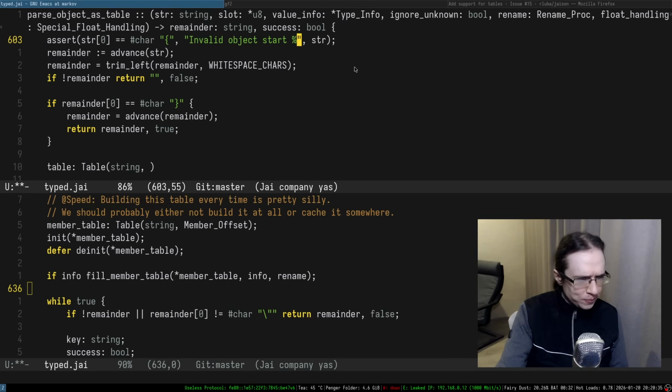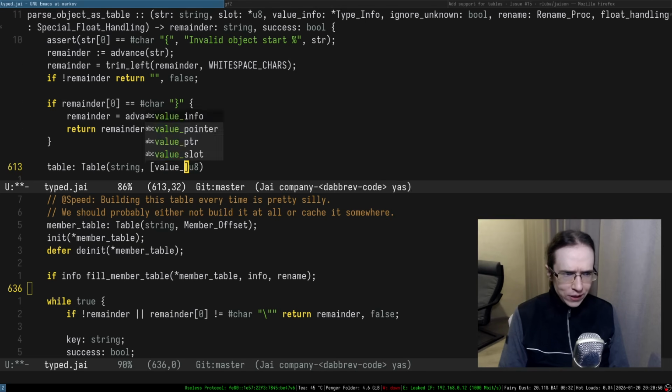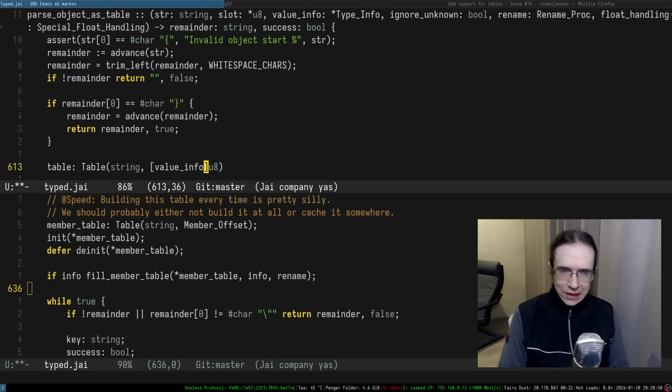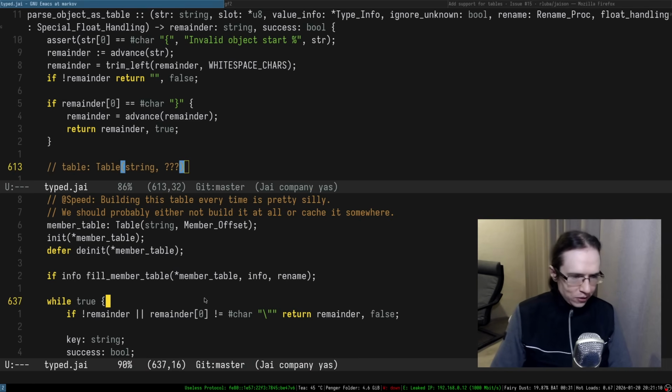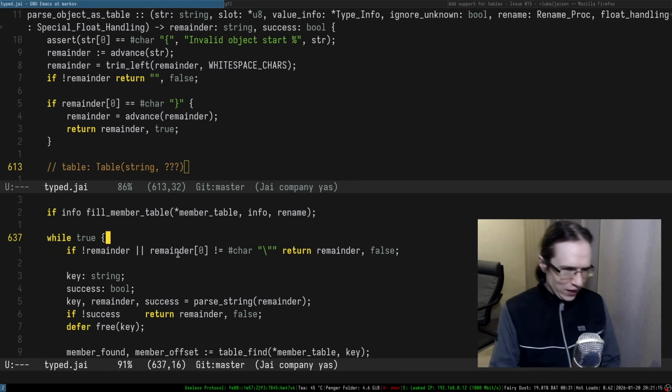I'm actually not quite sure. So it's probably going to be the table of an array, with a value of an array of bytes of the size of that value info. Something like that. I feel like that's what it has to be if we want to do it properly. That's going to be interesting. But anyway, I'm not really sure what to put in here. I'm starting to realize why it was not immediately implemented, right? There's all these questions how you do all of that stuff.